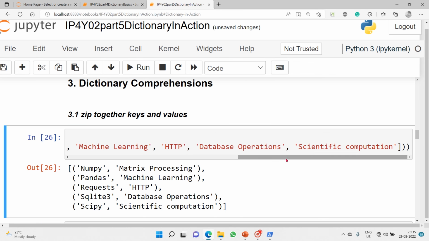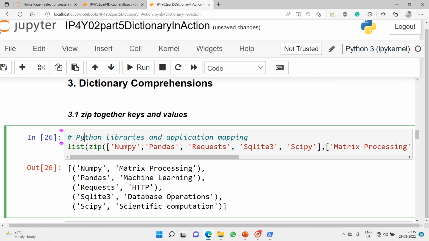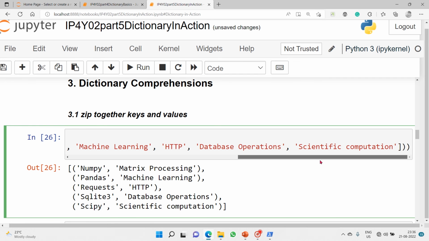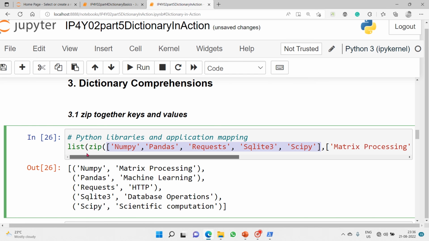The example I have taken is different Python libraries and their application mapping, for what applications we use them. So numpy, pandas, requests, sqlite3 and scipy, this is one list. And another list is matrix processing, machine learning, HTTP, database operations, and scientific computation. This is another list.